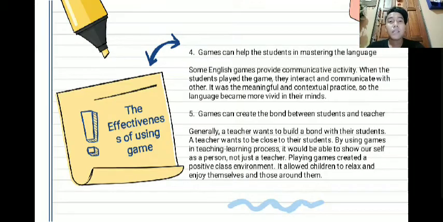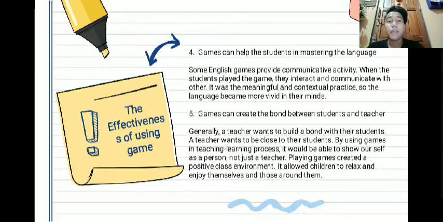The fourth is games can help students in mastering the language. Some English games provide communicative activity. When the students play the game, they interact and communicate with others. It is meaningful and contextual practice, so the language becomes more vivid in their minds.